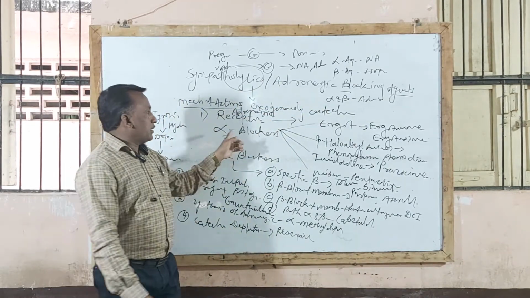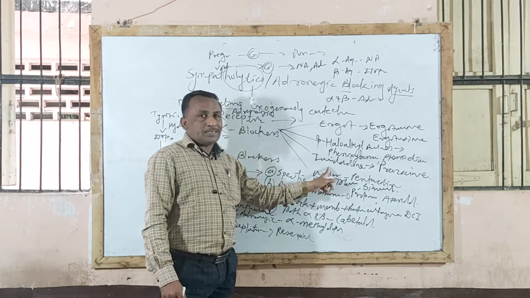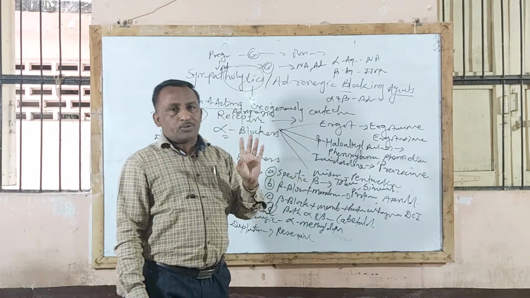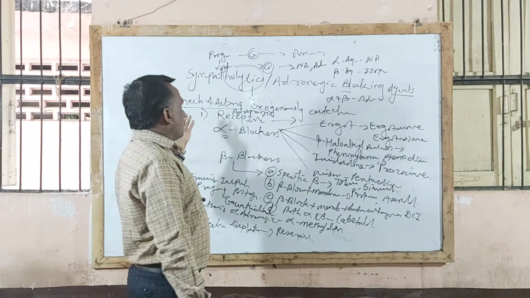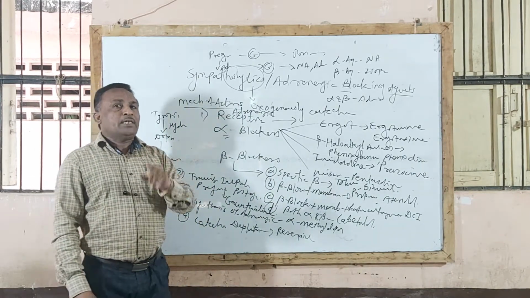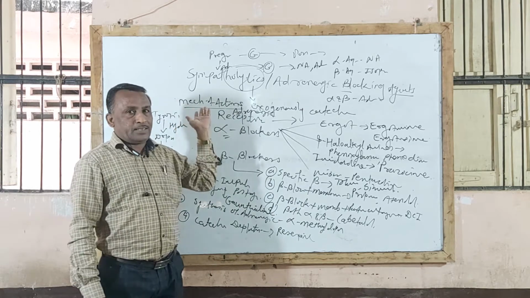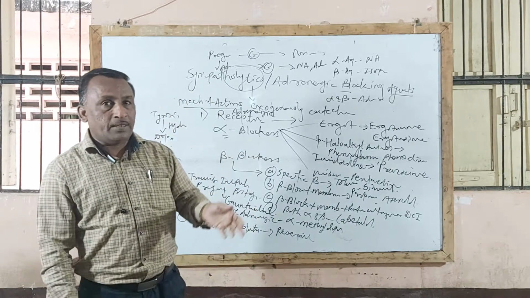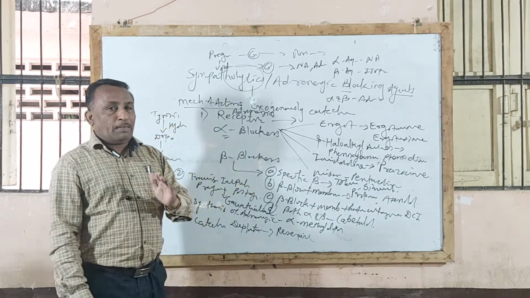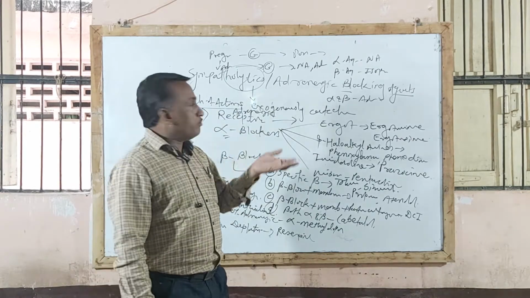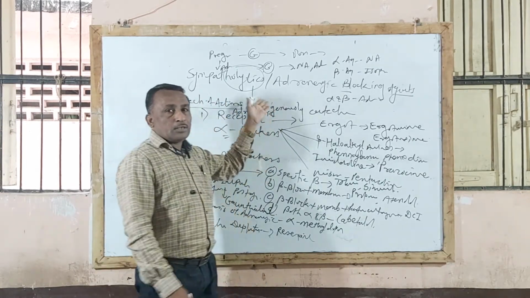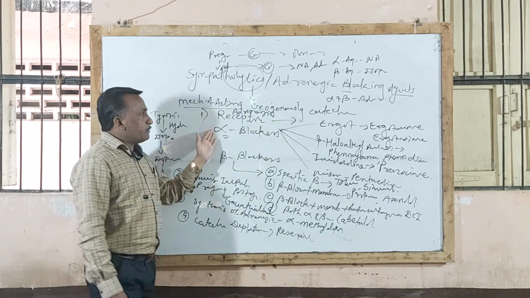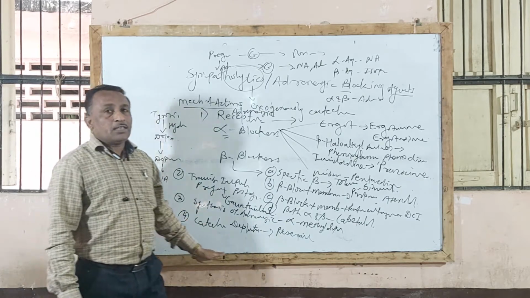Or they may ask: classify alpha blockers with example and mention therapeutic uses, or classify beta blockers with example and mention therapeutic uses. So you should know. Or define and classify sympathomimetic agent or adrenergic drug, which we completed in the last lecture: there are 2 types, catecholamines and non-catecholamines. So first look at which question is asked, whether sympathomimetic or sympatholytic. Mimetic means stimulating action, stimulation of the sympathetic nervous system, while sympatholytic produces blocking action. So these are the 4 types of sympatholytic agent or adrenergic blocking agent.